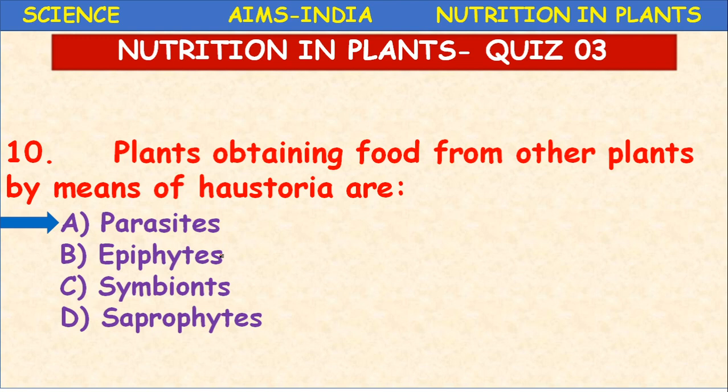Just like in higher plants, roots help in absorbing water and mineral salts, haustoria also help in absorbing food materials. So children, read the textbooks. If textbooks are not available, repeatedly watch these videos offline, and please make simple notes. For example, in today's class: define parasite. A parasite is an organism which depends on another organism for its food materials.